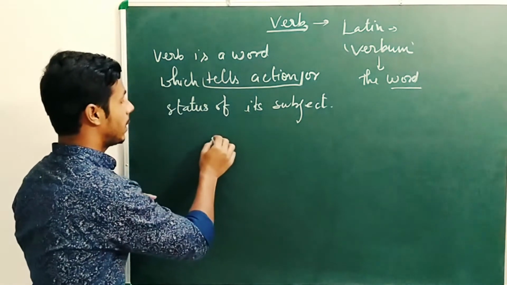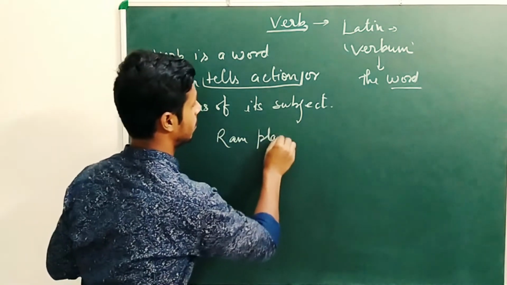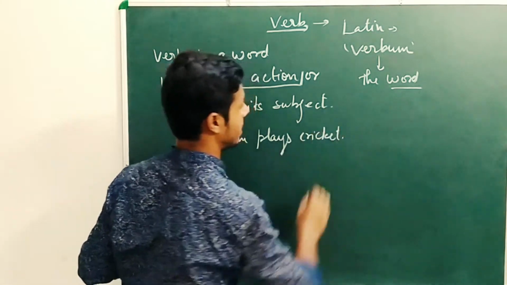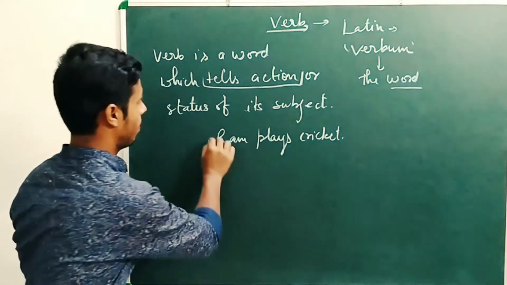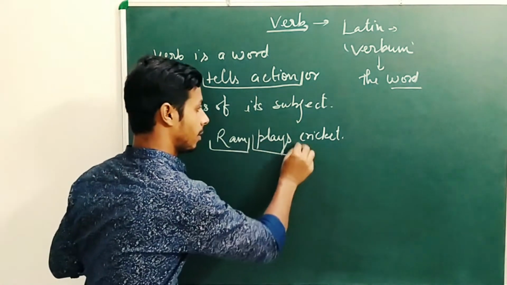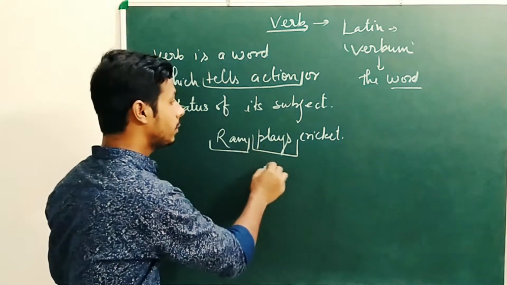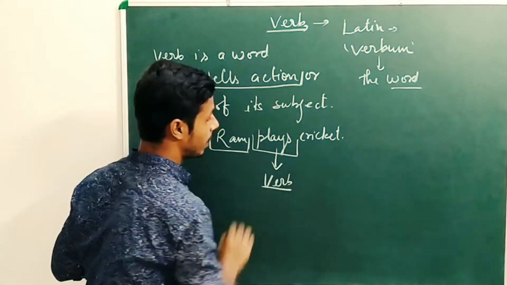For example, I write: Ram plays cricket. Here, an action is done by Ram. What action? Playing. The action of playing is done by Ram. So, in the sentence, plays is a verb.